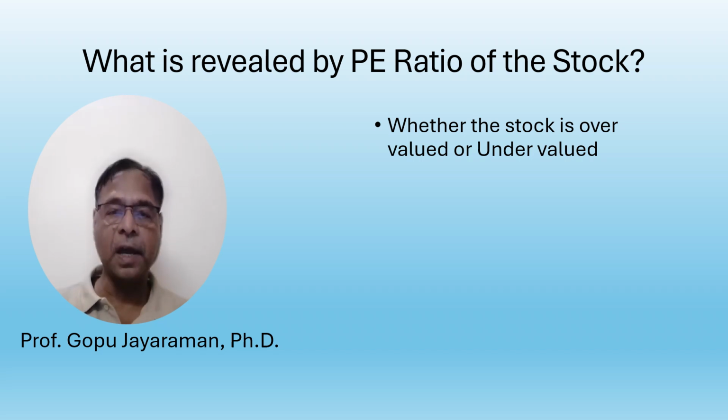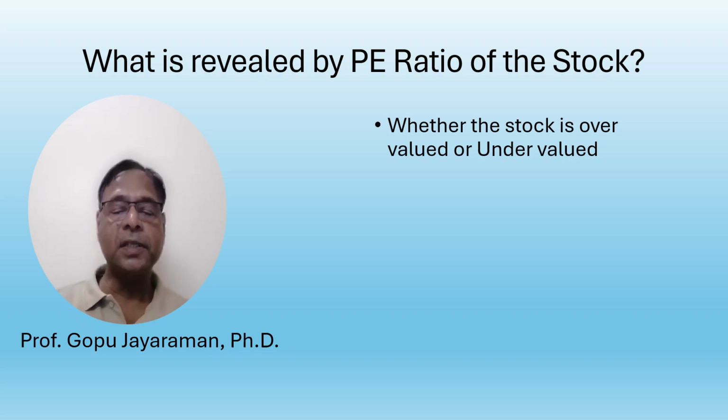If the stock price is high, the PE ratio will be higher. If the stock price starts reducing, the PE ratio will come down, because the PE ratio is calculated by considering two important parameters. One is the current market price, which is highly fluctuating daily, and the other is earning per share, which is calculated for the company once in 3 months. So quarterly results tell you the earning per share. That is not going to change every day. That is going to be constant for a certain accounting period. Therefore, only one element is highly fluctuating, that is the stock price.